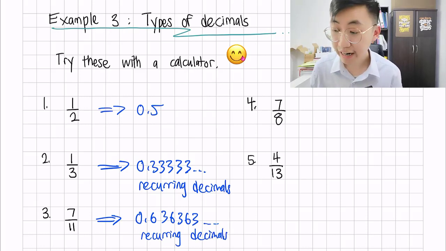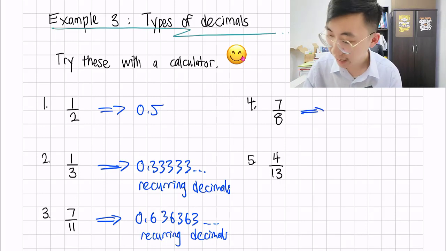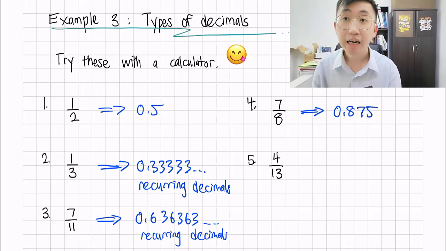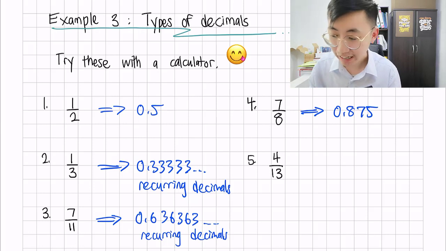Alright, let's go through the next example. Try with the calculator, 7 over 8. Now, you should be looking at 0.875. The key here is that it does not repeat itself. It's terminating at 0.875. So you know this is not a recurring decimal.